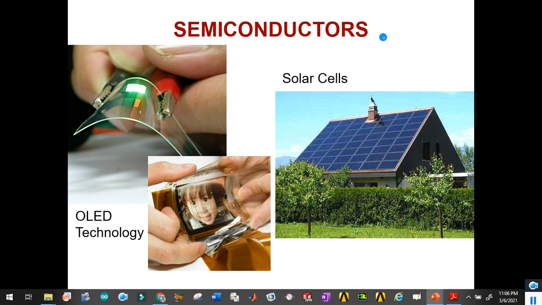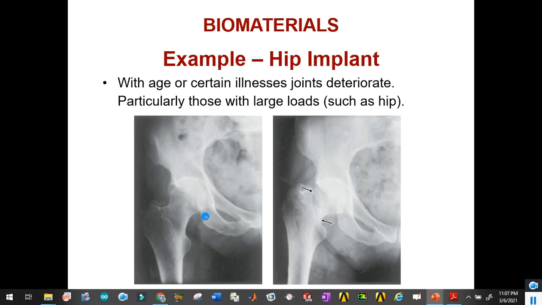So this is the silicon age, semiconductors, you can say silicon age. One of the best applications is in the form of solar cells. They have a structure of polycrystalline and monocrystalline, and cell efficiency depends upon the arrangement, which type you are using. OLED technology is also one of the best applications of semiconductors.